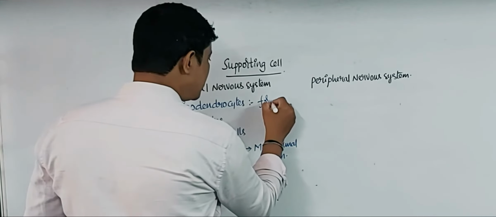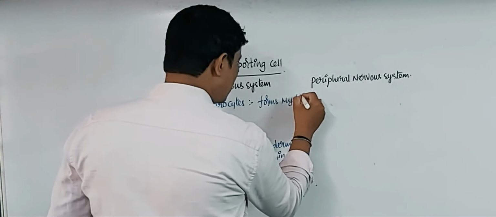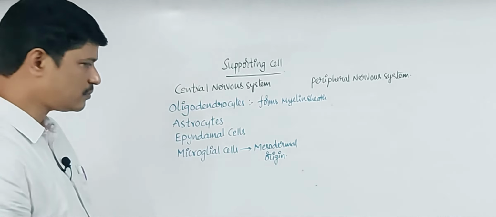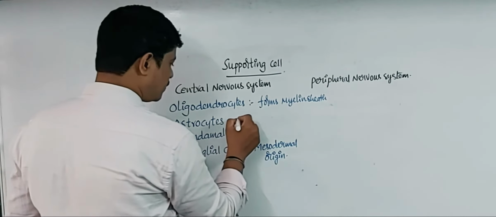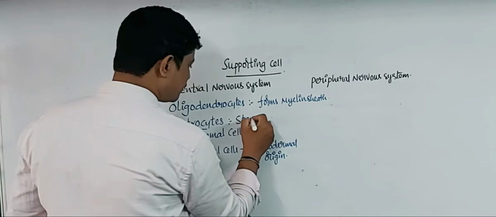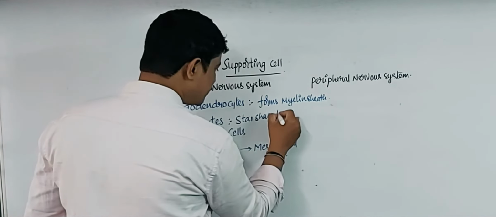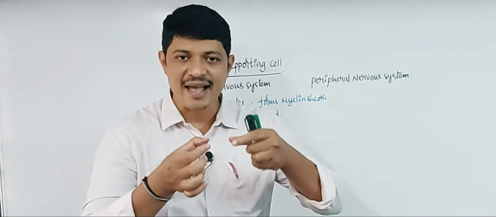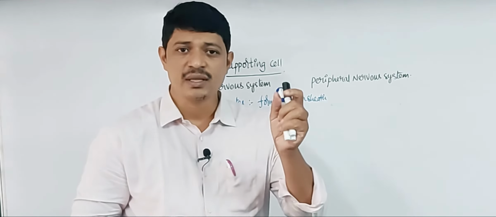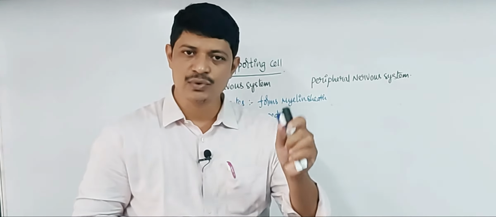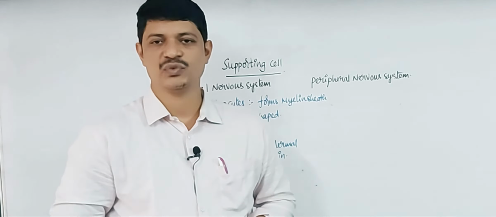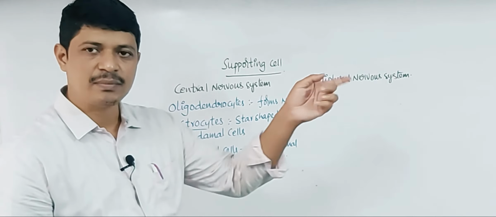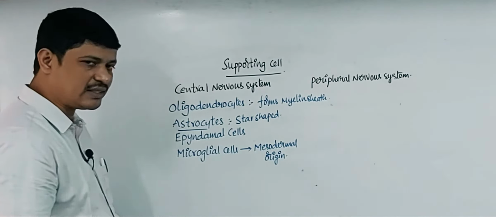So first one, oligodendrocytes. These oligodendrocytes form the myelin sheath, so they are also involved in the supporting part. And astrocytes. Astro means star. These star-shaped cells are present between the brain cavities and the spinal cavities for the movement of the cerebrospinal fluid from the brain to the spinal cord. That is astrocytes.